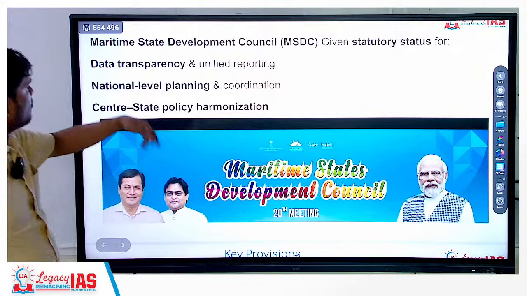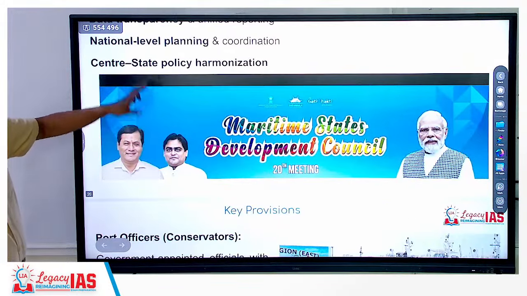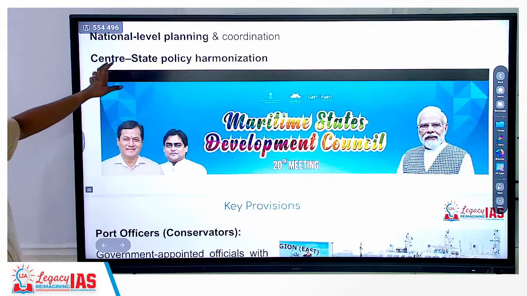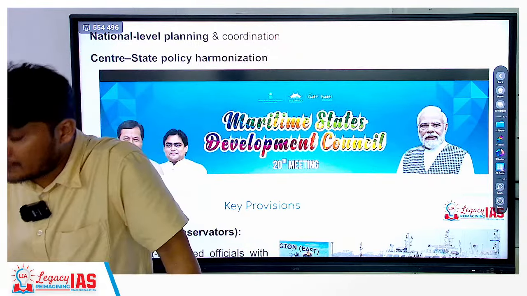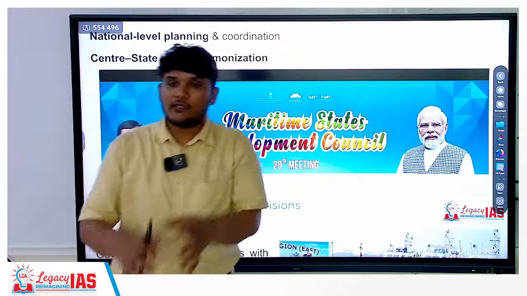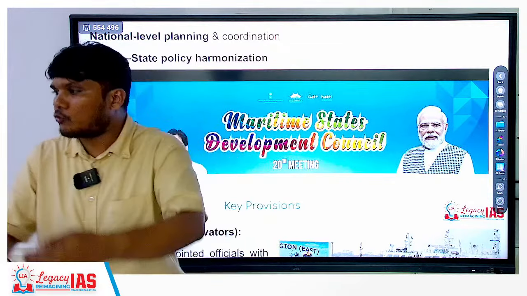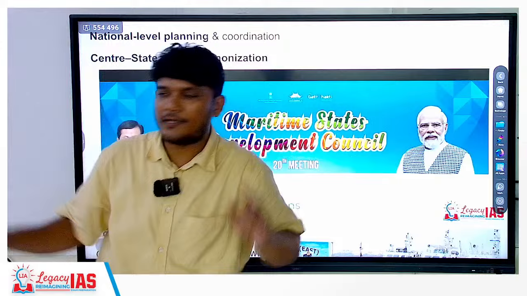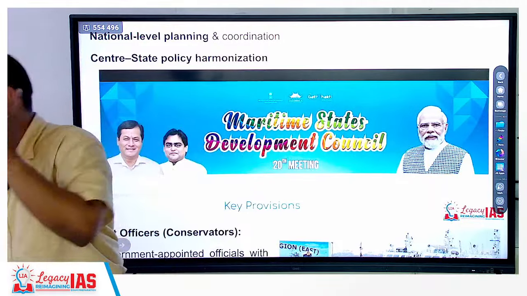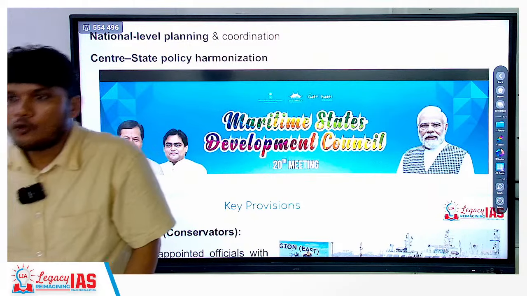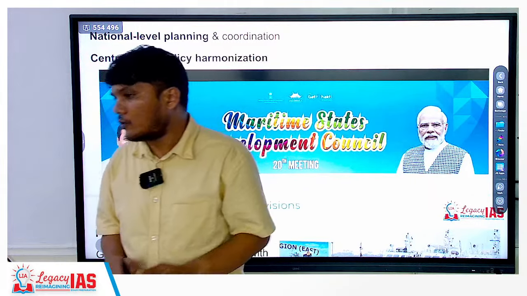So bringing in more transparency. National level planning and coordination, fair enough. This is important: center-state policy harmonization. The central government is going to give a free hand to the states to take care of the non-major ports. Involvement of the central government will be negligible. So that leads to cooperative federalism also.